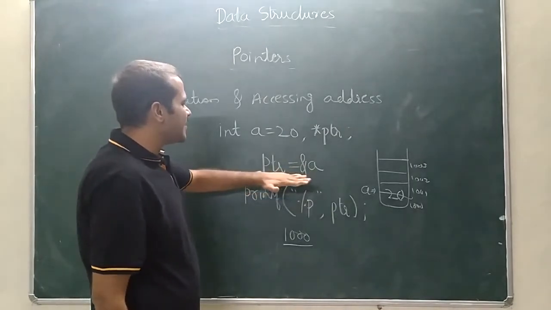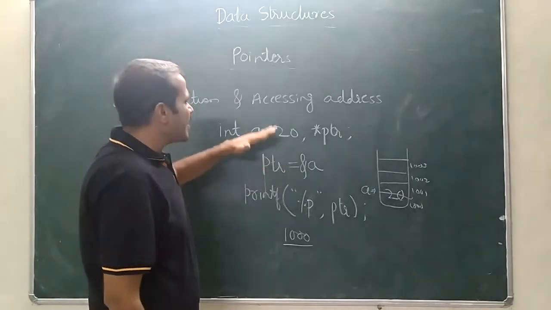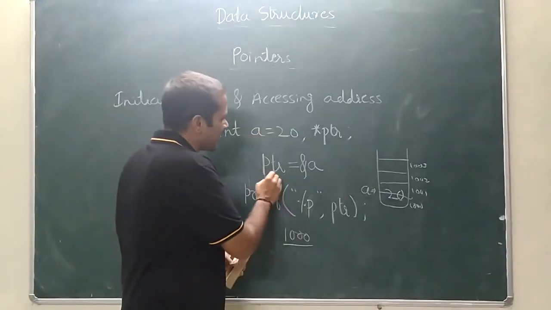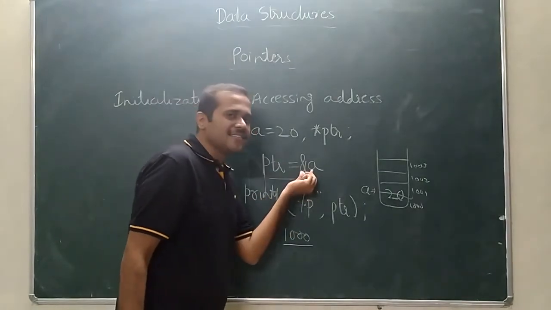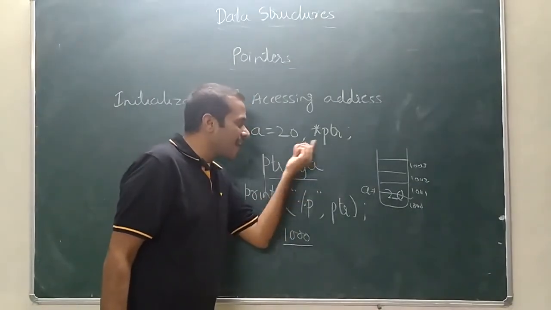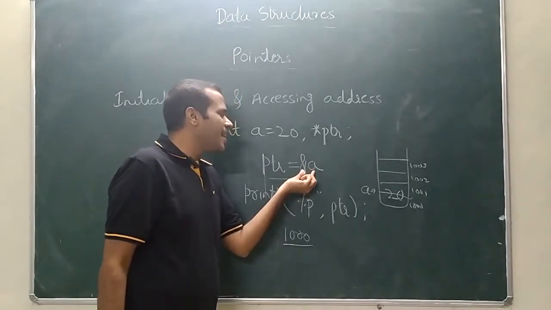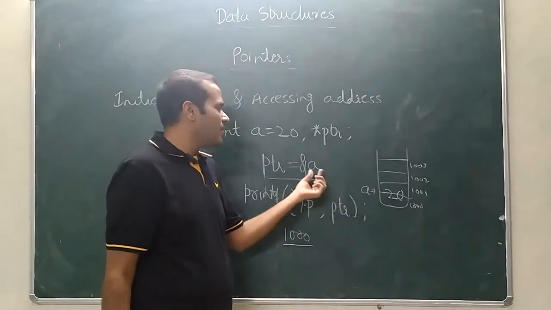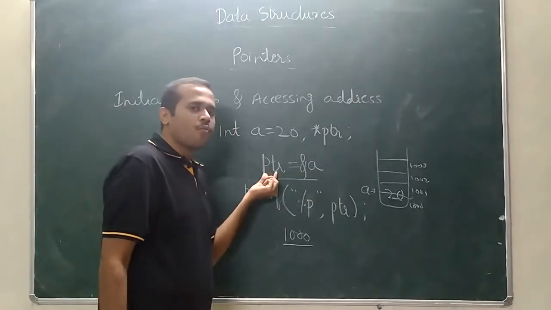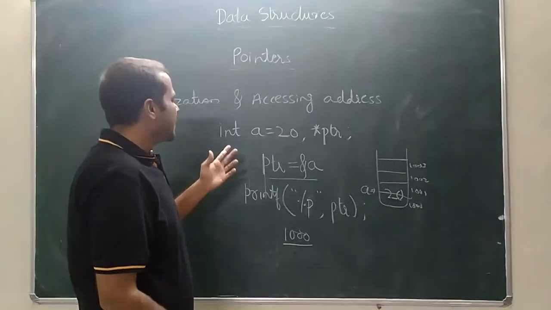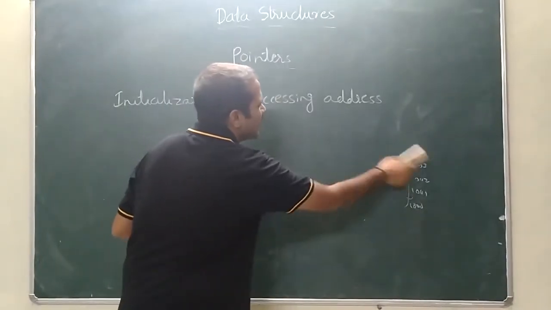I am initializing the address to the pointer variable, and I have assigned and accessed this address. The ampersand A means A's address. This is the address operator. So I am accessing the address of A to the pointer variable. So this is our initialization of pointer. So we may get one doubt here.